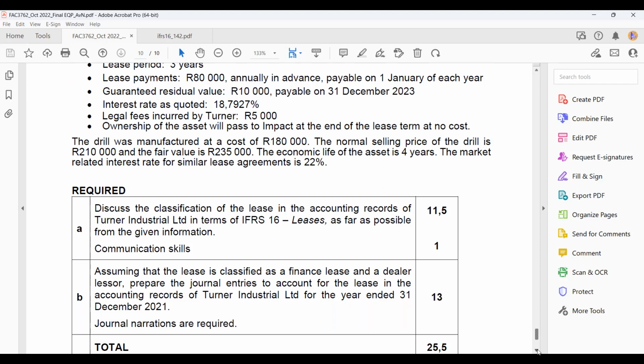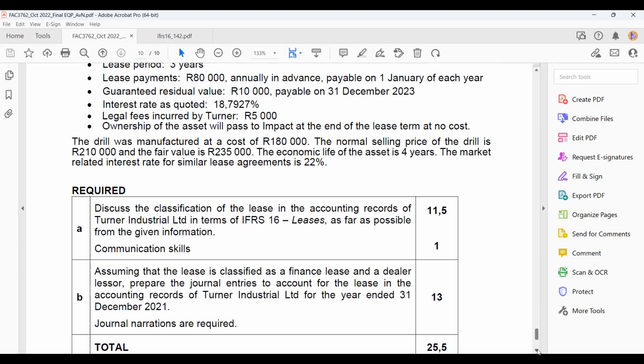Okay, so from a lessor perspective, a lease could either be an operating lease or a finance lease. The way you determine it is you must first determine whether it is a finance lease or not. If it is a finance lease, then we will classify it as a finance lease. If it is not a finance lease, then automatically it becomes an operating lease. So from a lessor perspective, you must first do the classification. You must test for whether it is a finance lease, and only if it's not a finance lease does it become an operating lease.